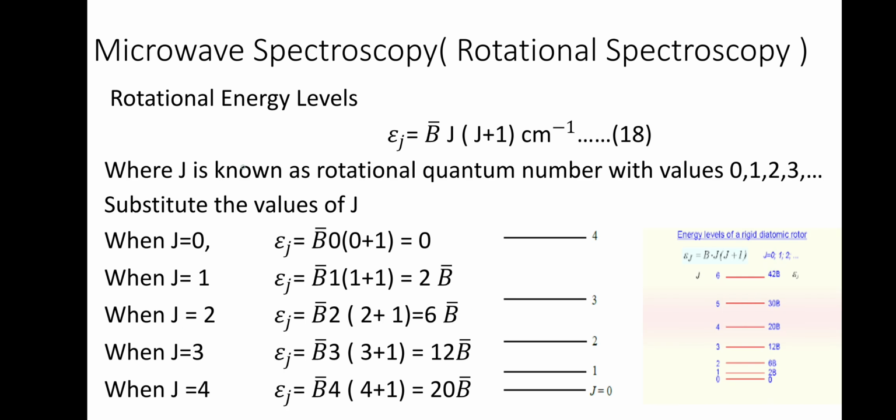Then based on that, if you calculate the rotational energy levels, we can see that we have different rotational energy levels with energy 0, 2 B bar, 6 B bar, 12 B bar, 20 B bar. This is the energy of the rotational levels.